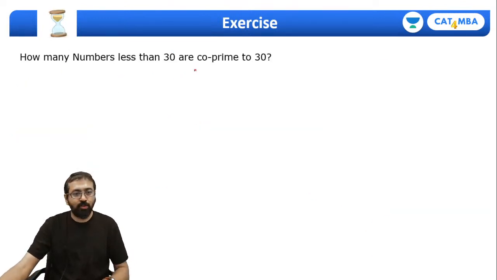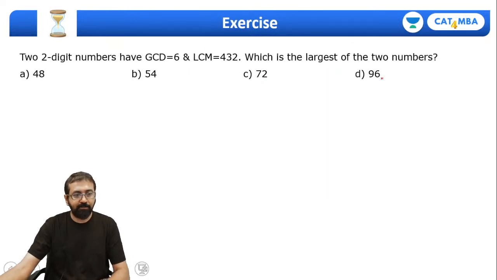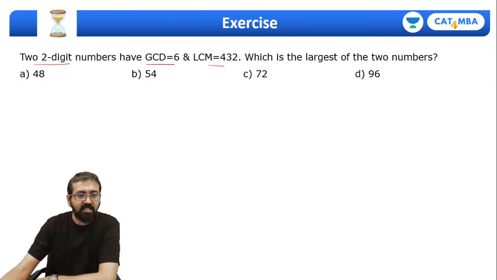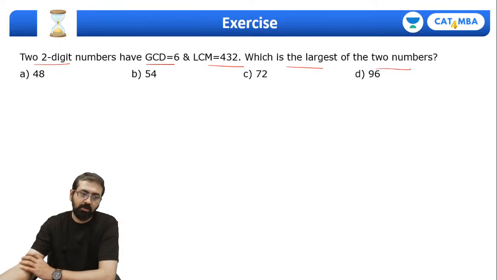Okay, so this question is solved, guys. I have already given you that formula, phi of 30. So now you understand the formula. Okay, what about this question? Everyone, can you try to solve this question? Two two-digit numbers have GCD 6 and LCM 432. Which is the greatest of the two numbers?